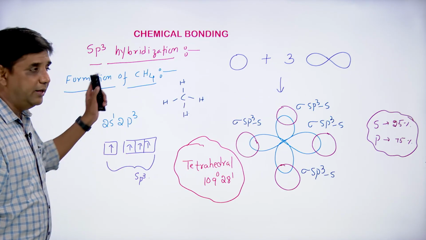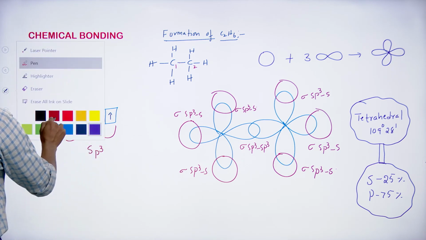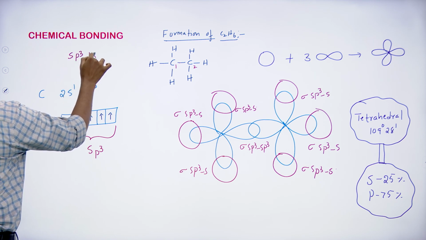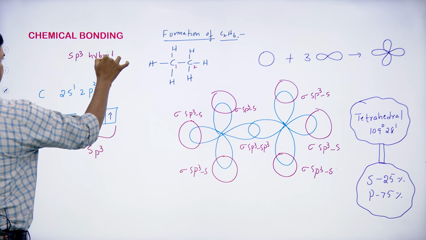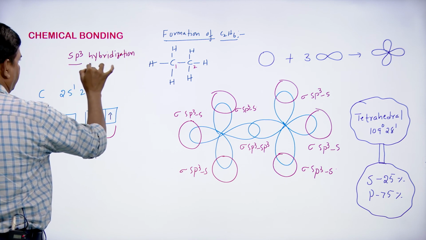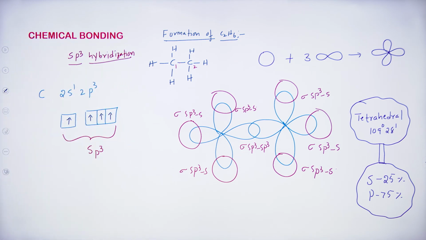Both are sp3 hybridization, and this is also an example of sp3 hybridization. So this is all the formation of the ethane molecule, students.